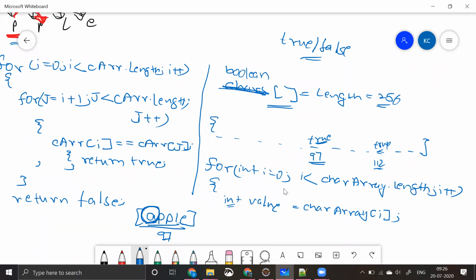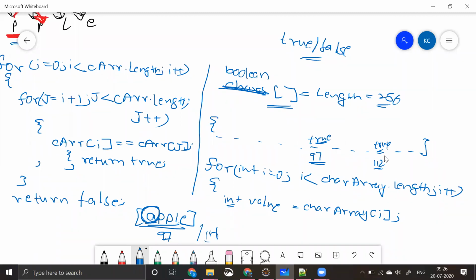So while you make this character array true, next time when a word comes, we will check if that particular value is already true or not. If it is true, which means that it is coming for the second time. What I want to say is, in this value, we got a number called 97, and next time we got a number called 116. Next time also we're getting 116 as a number.